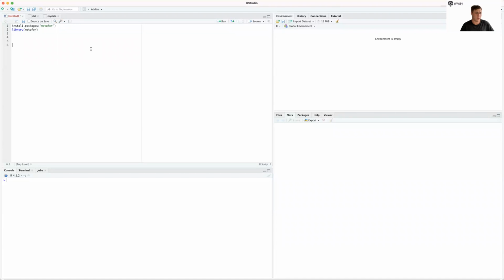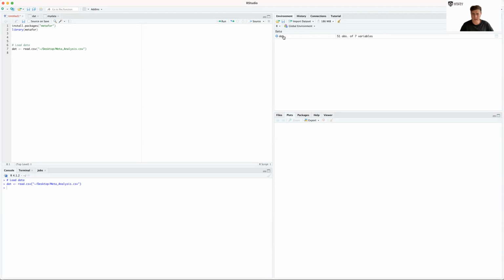Okay, so now we're going to load in the data. The data is available to download on the website there. I've saved it on my desktop. You may have saved it wherever else. So just loading the data, the CSV file. I think for me, it's on the desktop. Okay, and we're going to call it DAT, okay?